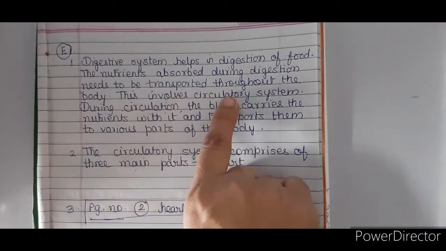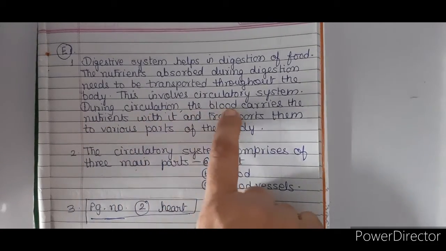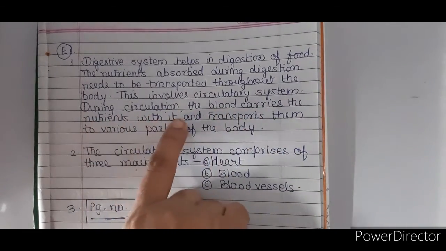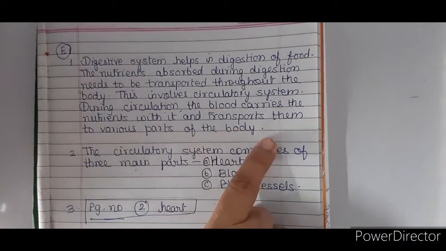This involves circulatory system. During circulation, the blood carries the nutrients with it and transports them to various parts of the body.